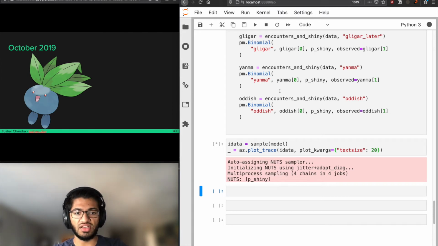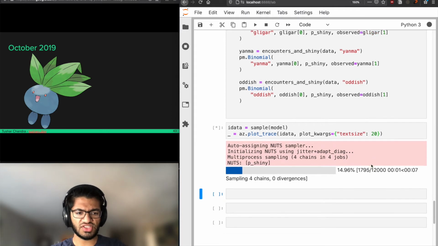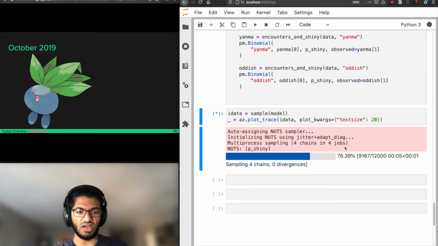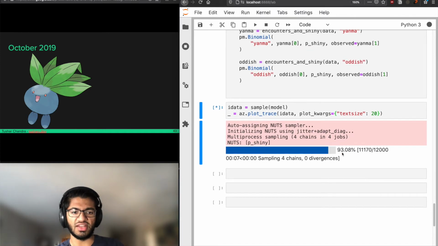That tells us that in our data set, we saw this many Oddish with this probability of shiny, and observed this many. So we're going to wait for this to sample, this will take a minute, and we're going to plot our final trace plot before making some final comments about some of the assumptions that we made that underlie this model.